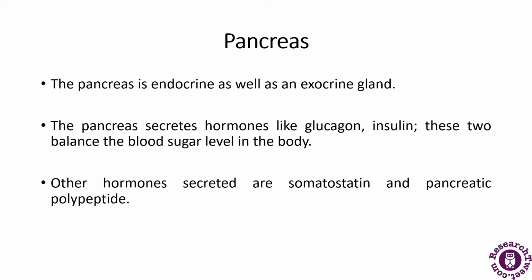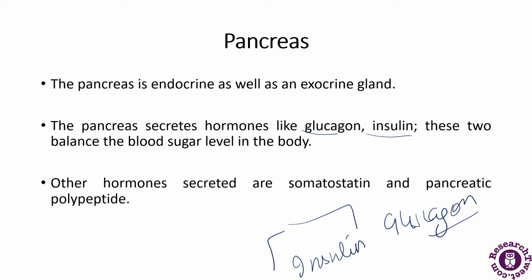Next comes the pancreas. This organ is part of both your digestive system as well as the endocrine system. What does this organ do? It makes the digestive enzyme that breaks down the food. It also makes the insulin hormone and the glucagon hormone. So it makes two hormones. And what are these two hormones? Insulin and glucagon.